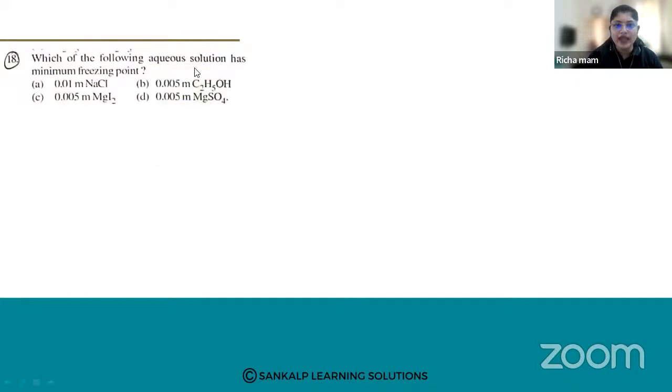Which of the following aqueous solutions has the minimum freezing point? How do you calculate the freezing point? Depression in freezing point can be calculated by the formula delta Tf equals i into Kf into m.